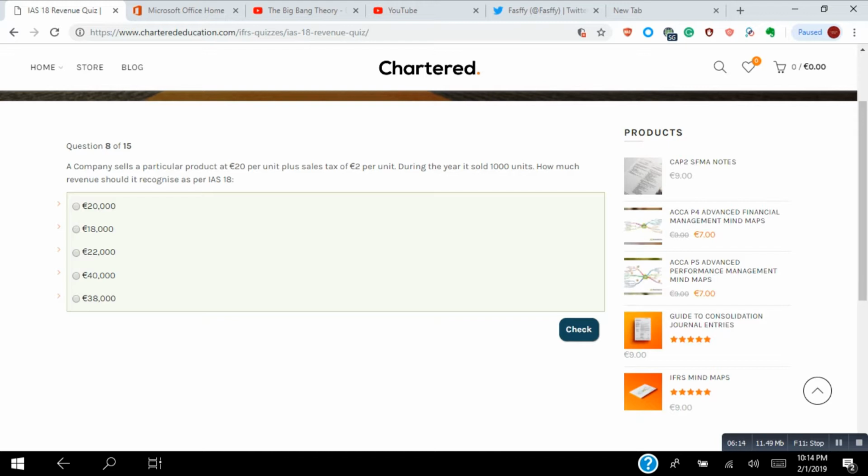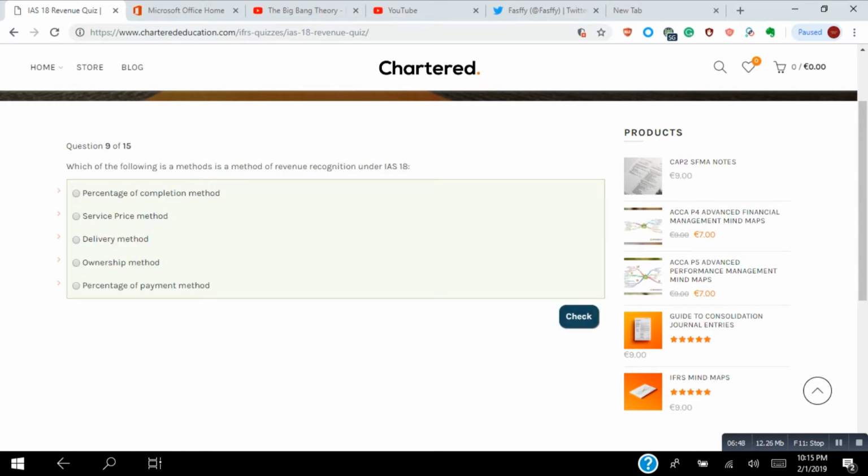The taxes are a recoverable amount, so they are not recognized as revenue under IAS 18. So the taxes will not be considered. You just have to multiply 20 euro per unit by the number of units sold. So the amount of 20,000 euro is the correct answer.